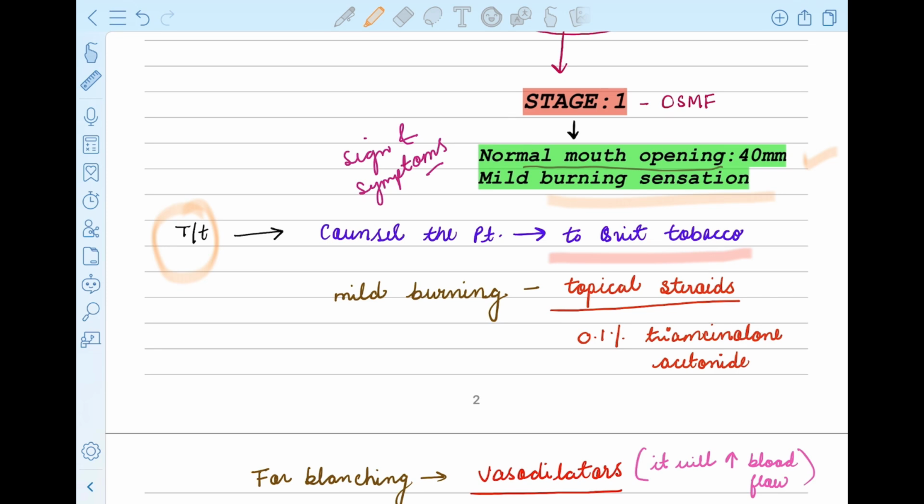First of all, we have to counsel the patient to quit tobacco. Then for the mild burning sensation, as I've explained, we'll give topical steroids, that is 0.1% triamcinolone acetonide.